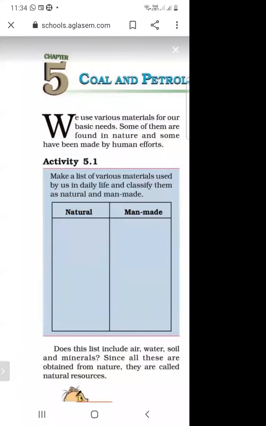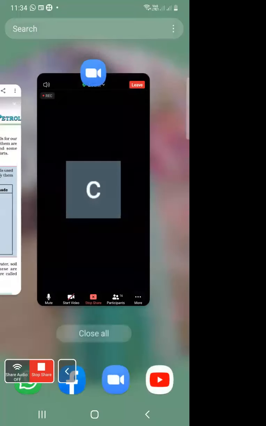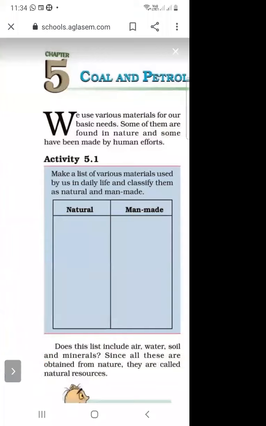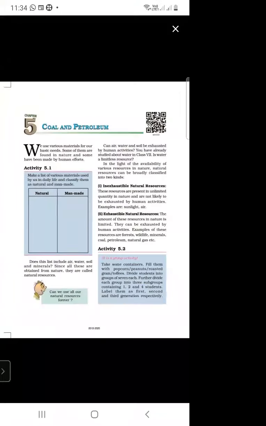Does the list include air, water, soil, and minerals? Since all these are obtained from nature, they are called natural resources.